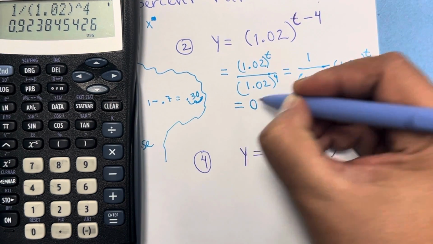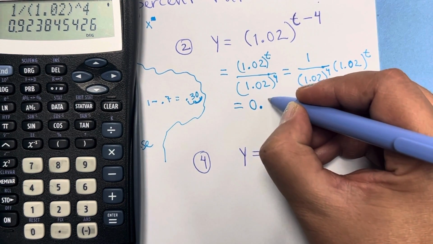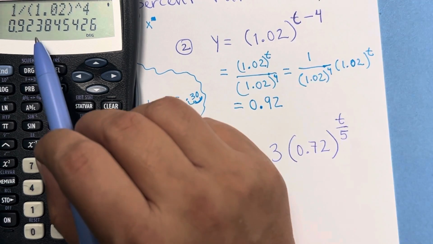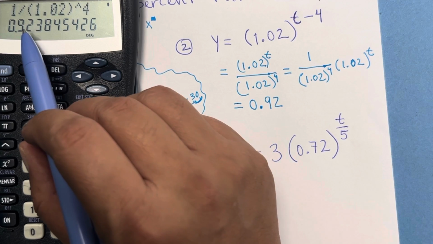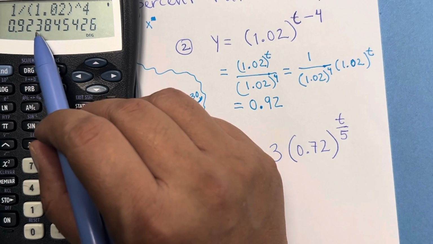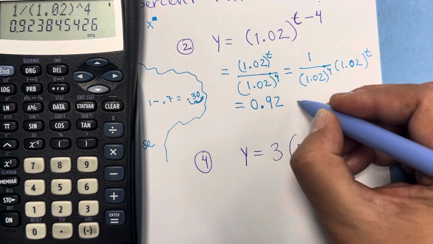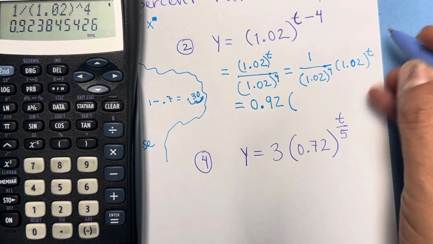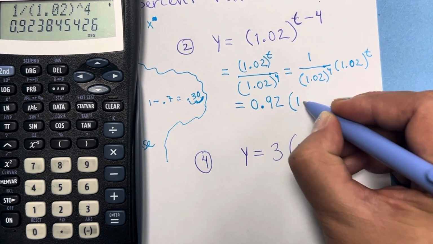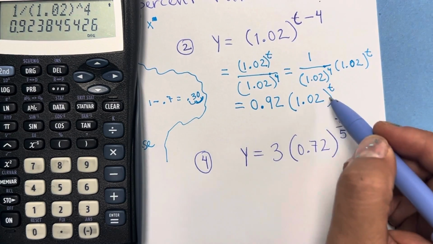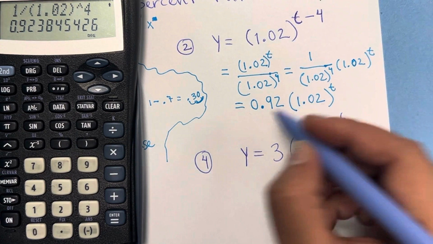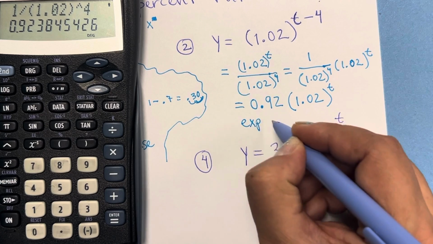0.92. So that's my initial point. The 3 does not give anything to the 2 because if it's 5 or more, it gives 1 more. But if it's 4 or less, then it stays the same. Times, we copy the same base, 1.02 to the t power.